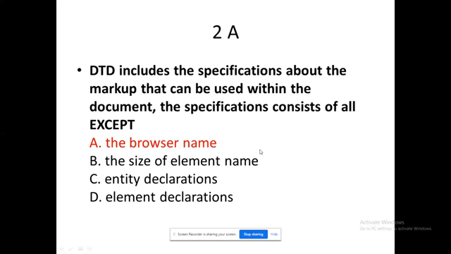Every node will be prefixed with the tag ELEMENT with an exclamation mark. Browser name we will not mention. The ultimate idea is that they are completely language independent. That's the point they want to stress through XML.